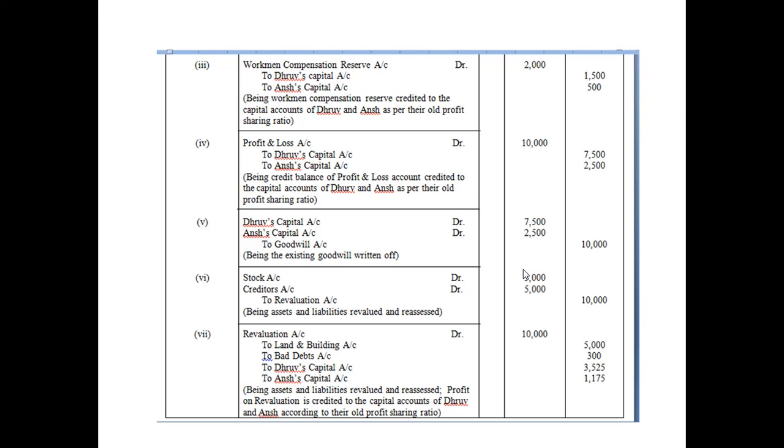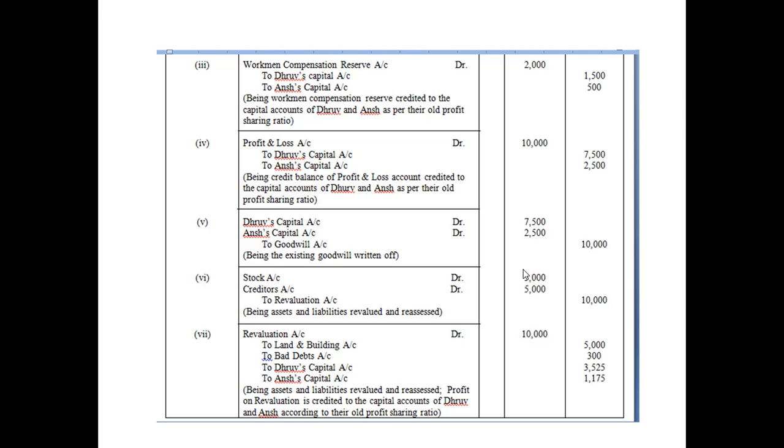Now, before we continue with the adjustments related to revaluation account, have a look at the balance sheet first, both assets and liabilities column. So I'm starting with liabilities column here. Okay, you can start with asset column also. There is no compulsion. No marks will be deducted. You can start from anywhere. So I'm starting with liabilities column.